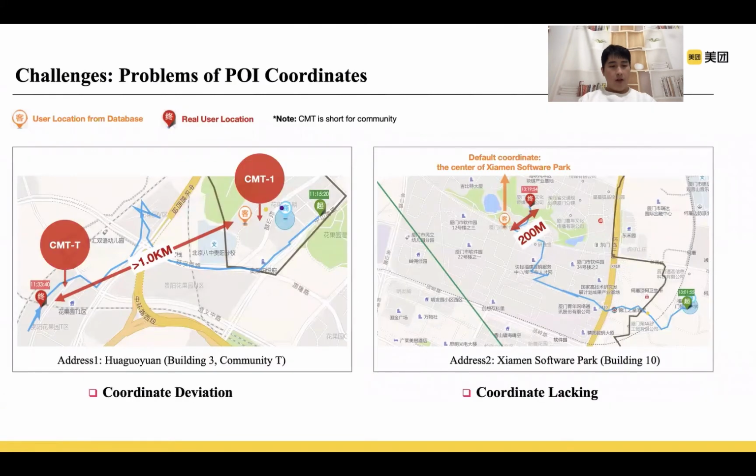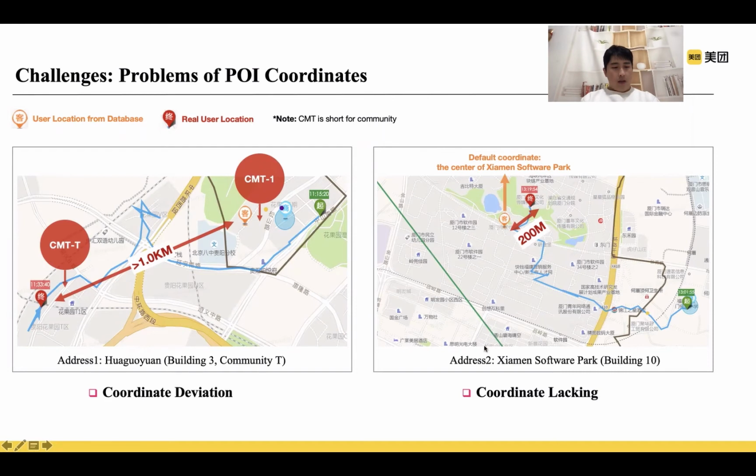However, the existing POI data has some vital drawbacks. The most severe problem is coordinate deviation. The reasons could vary from GPS drift to human error and so on. Due to this problem, couriers often complain about being directed to the wrong destinations, as shown in the left figure. The user address is Huaguoyuan Building 3, Community T, but the coordinate drifts to Community 1, which is more than 1 kilometer from the real user location.